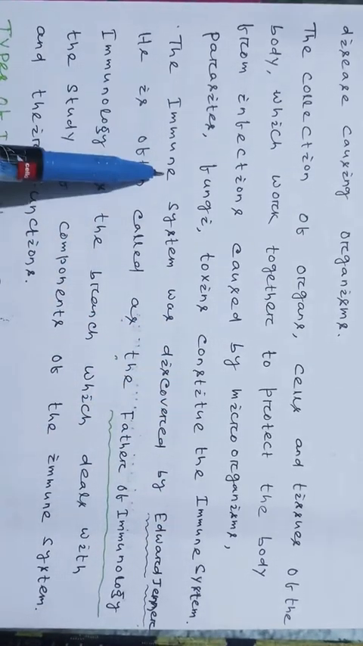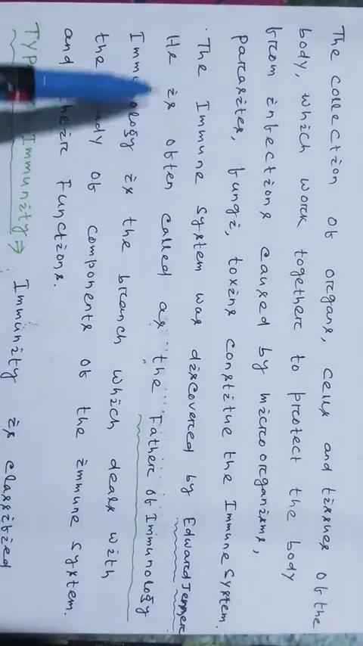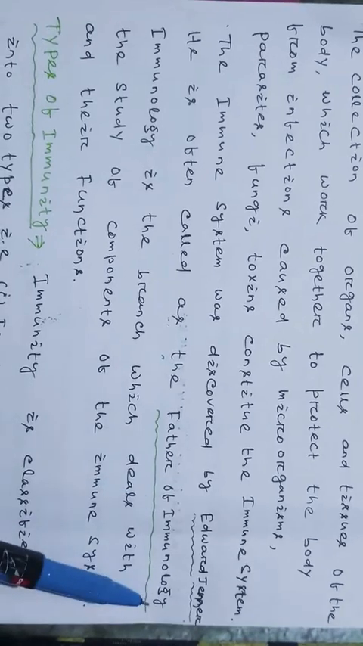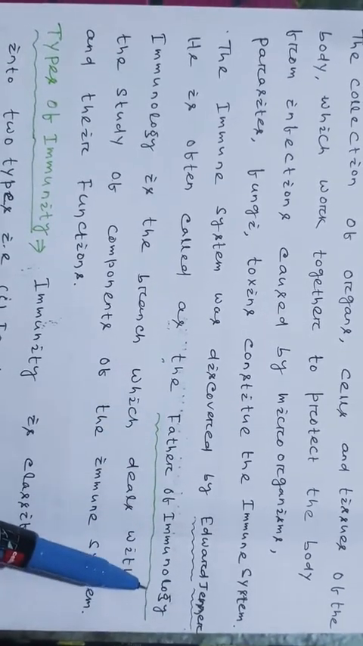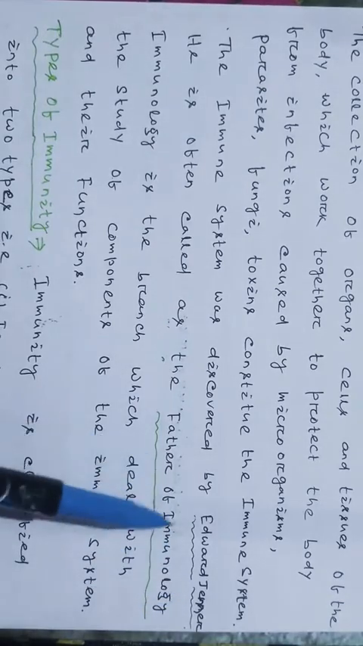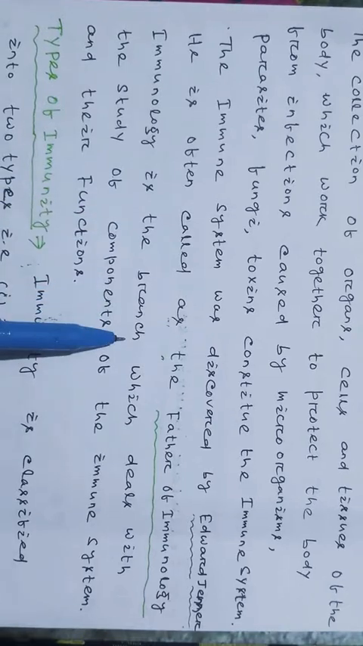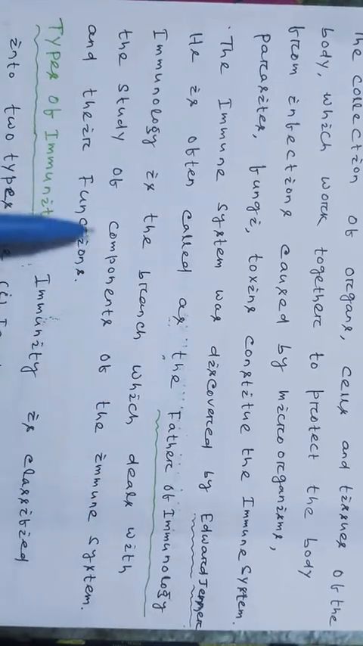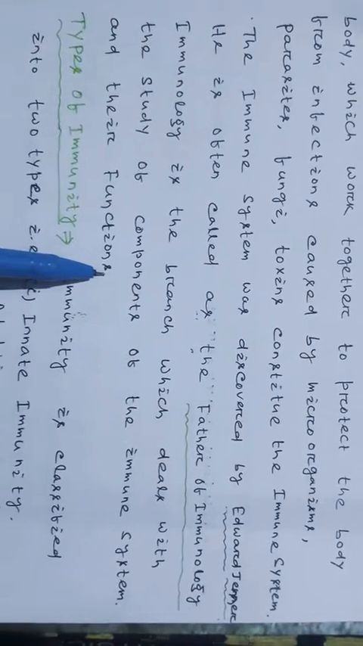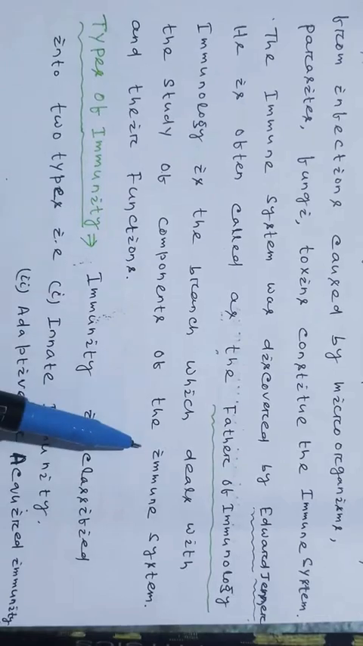The immune system was discovered by Edward Jenner. He is often called the father of immunology. Immunology is the branch which deals with the study of components of the immune system and their functions.